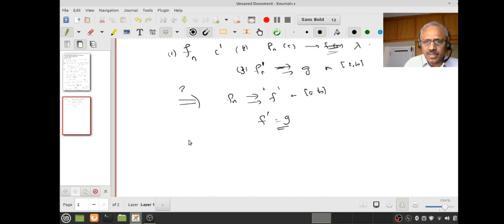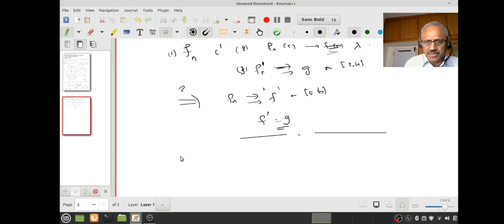So what do I want? I want to know whether fn converges. Okay, how do I prove that? See, now f is not given. So how do I show that fn converges uniformly? This is where the next result comes. Okay, so we will need the concept of Cauchy sequence in the uniform sense. Okay, let us just break it. Let's not worry about it. I will come to it in the next lecture. Okay, so